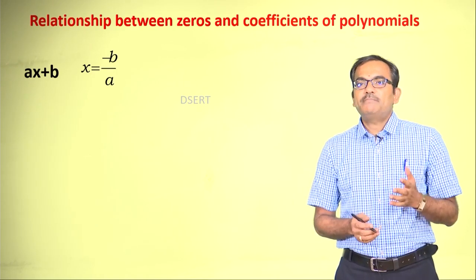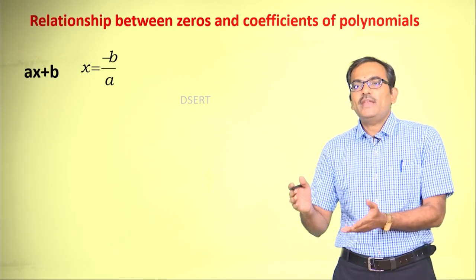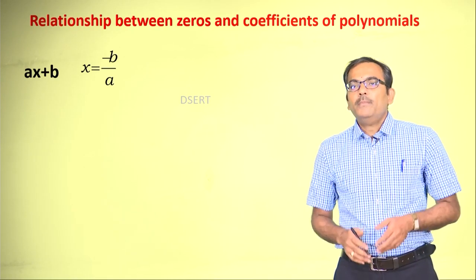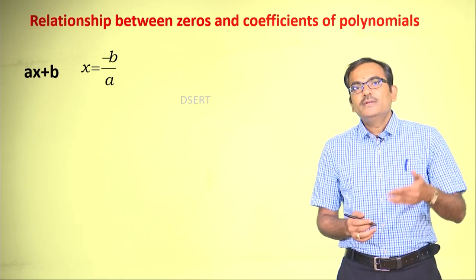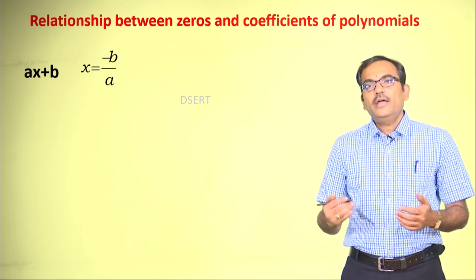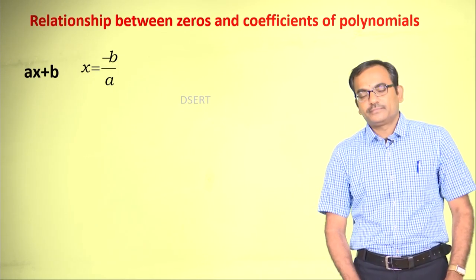When you solve ax plus b is equal to 0, you ultimately end up with x is equal to minus b by a, which is the only 0. But what happens if the case is a quadratic polynomial and a cubic polynomial? Let us try to understand this.